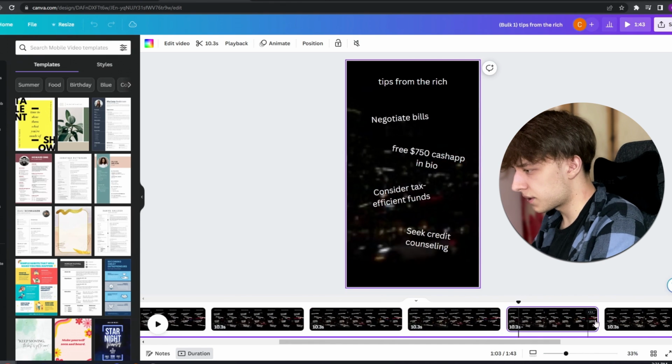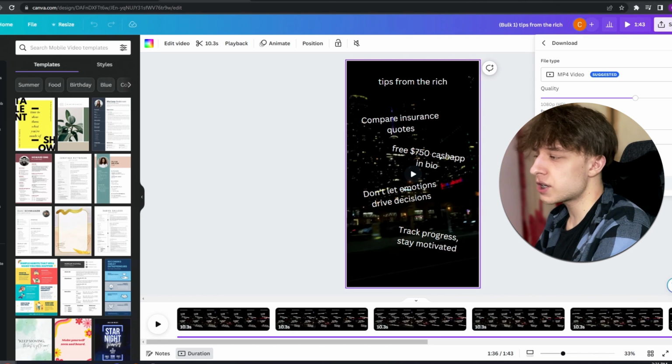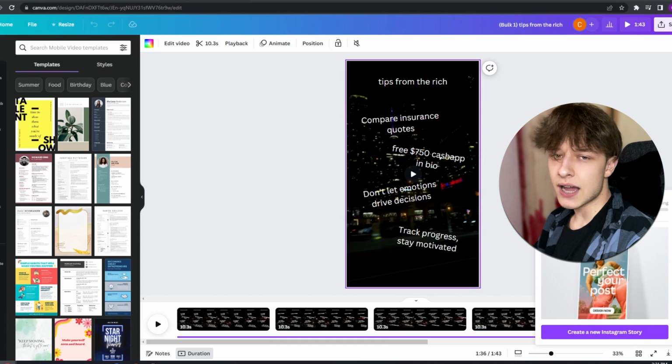And yeah, I think this is looking pretty good. So you're gonna wanna head to the top, click share and click download, and make sure you check this download pages as separate files and click download. So these are gonna take a second to download, but while they're downloading, head over to this website called Linktree.